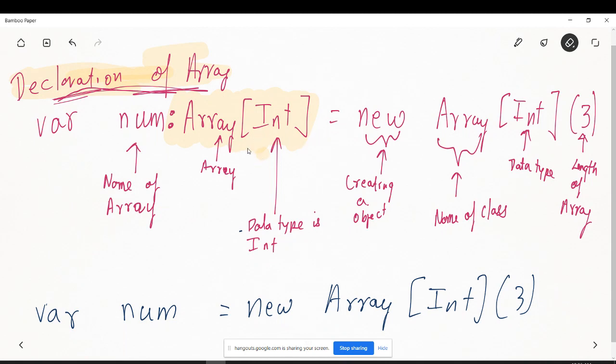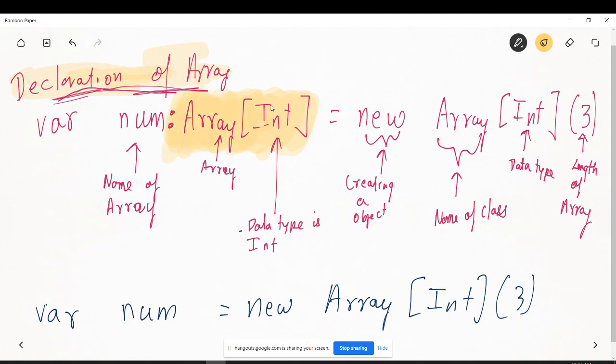So always remember Int, Char, whatever, it starts with a capital as compared to Java. Var numArray Int is equal to new Array of type Int, and the length of the array is 3. Similarly, it is not mandatory to define it over here. Sometimes you may need to define it, but it's not mandatory.